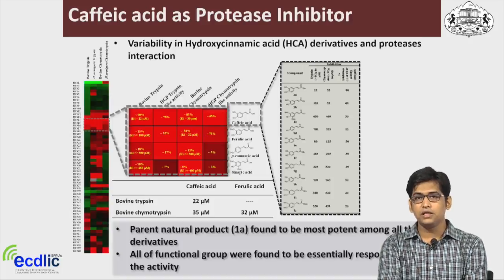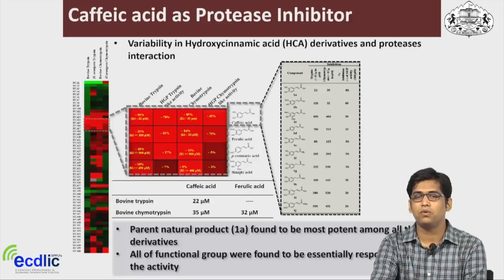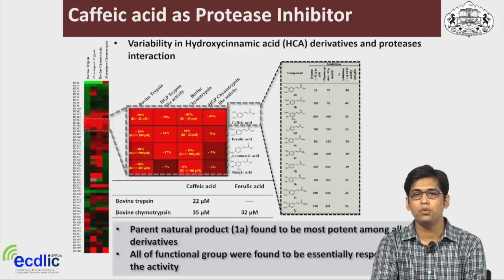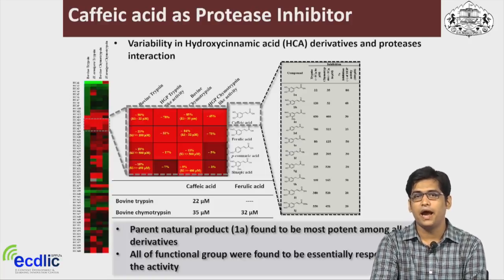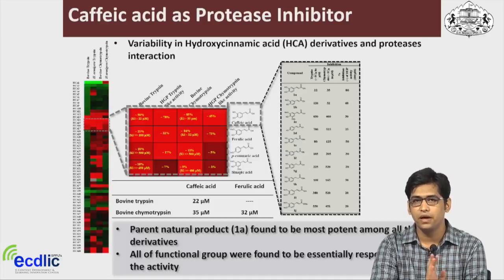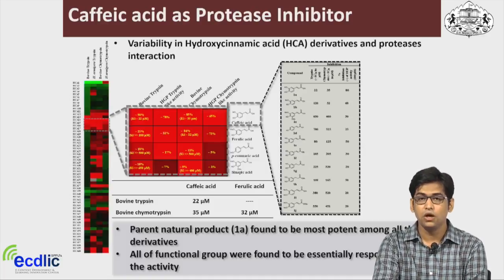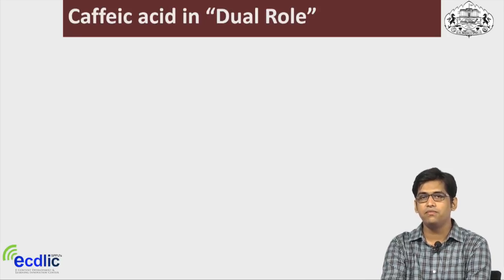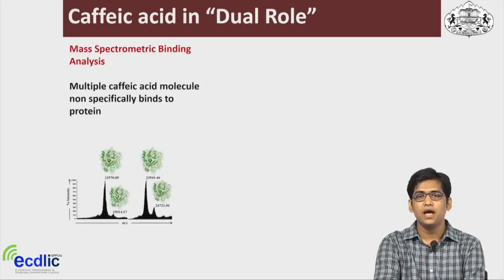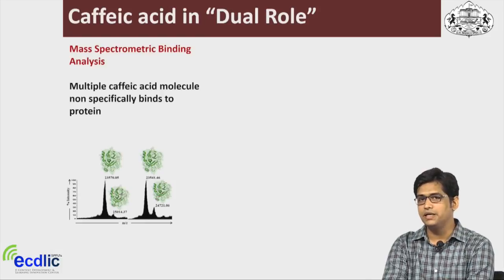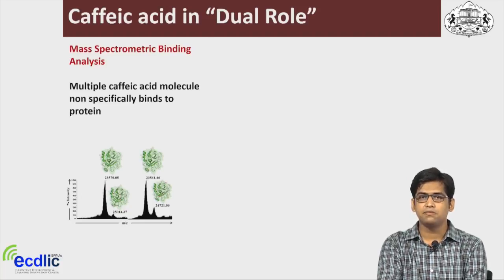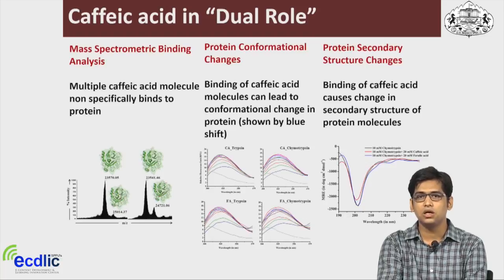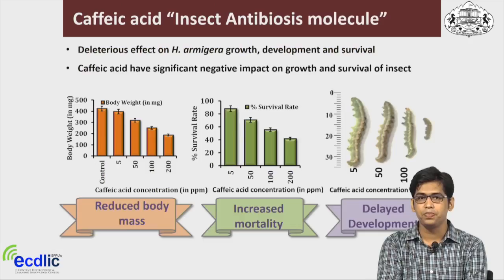But when we looked at the structure-activity relationship of one compound, caffeic acid, which was found to be one of the potent ones, we found that nature is more intelligent than us, and the parental compound is the strongest compared to the other structural derivatives. So we pursued this caffeic acid and looked at its biochemistry, at how it interacts with different proteins, and we found that it makes multiple interactions with a single protein. So multiple ligands bind to a single protein, which leads to a change in structural conformation.